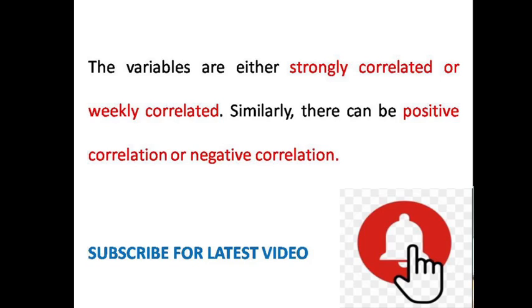Correlation may be positive if the direction of change is the same. In that case you can say that correlation is positive. If one trait is increasing, then the second trait is also increasing. In such a situation, the correlation is positive. If one trait is increasing and another trait is decreasing, in such a case you can say that the traits are negatively correlated.